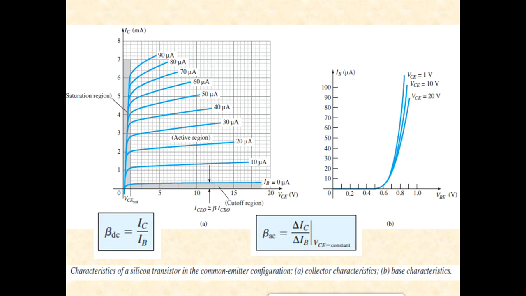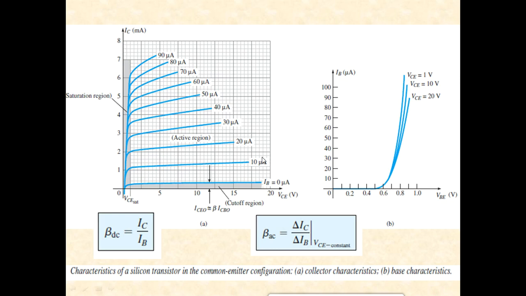Let us proceed further. The graph. Again it is for the output characteristics, the graph of output current versus output voltage. In this case, the output current is IC, the output voltage is VCE, and the input current is the base current. Please understand, for common base configuration, the input current for output characteristics was emitter current, whereas for common emitter configuration, the input current is base current.